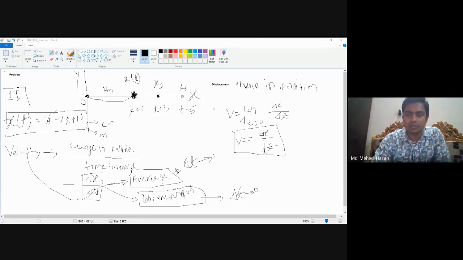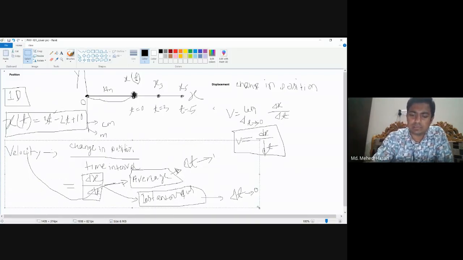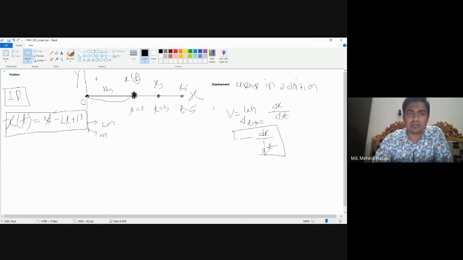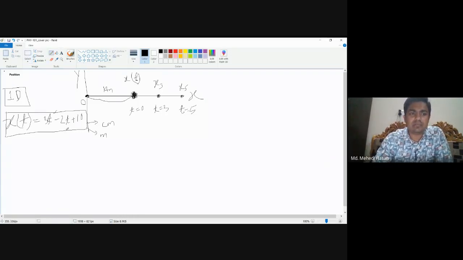This is the basic difference. In case of average velocity, no need to differentiate the position, just find the displacement and divide it by the time interval. In case of instantaneous velocity, we have to differentiate the position and then put the value of t.